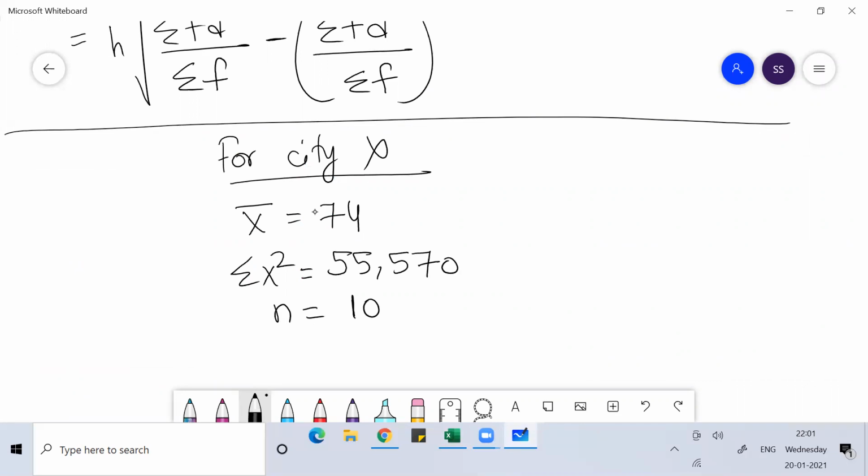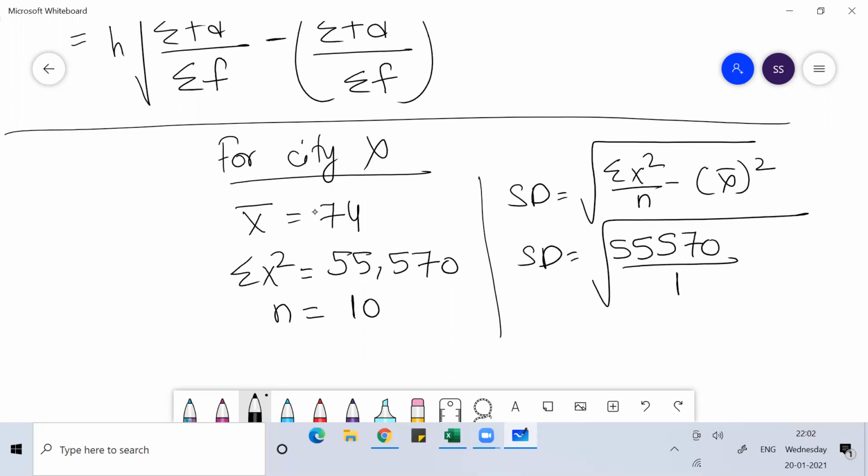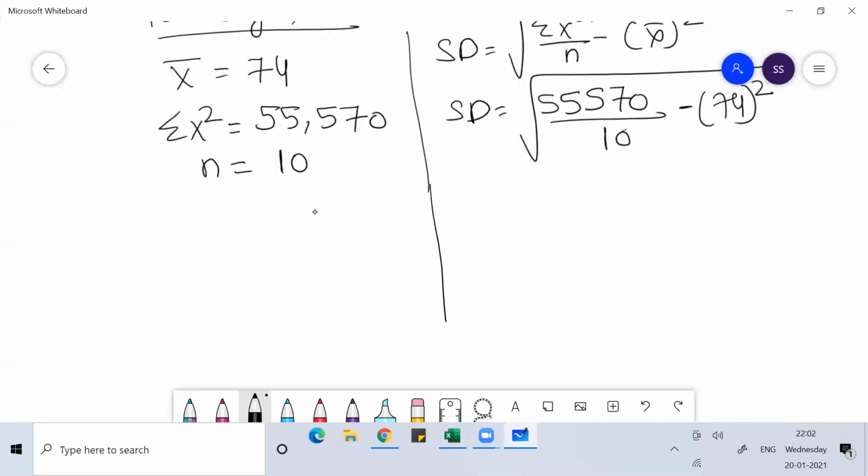You know that n is 10, so I can find the standard deviation. The standard deviation formula is the square root of sum of X square by n minus X bar square. So sum of X square is 55570 by 10, minus X bar, which is 74, so 74 square.